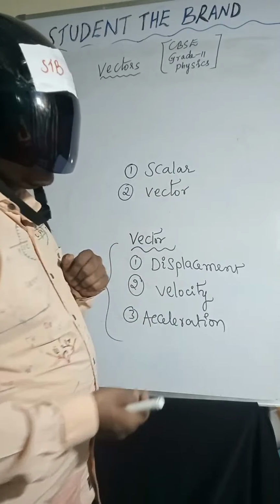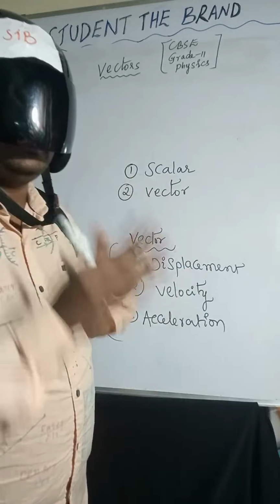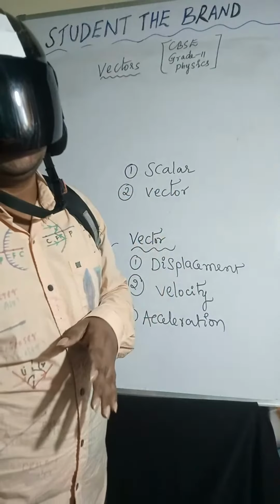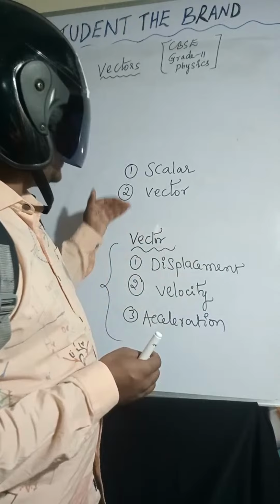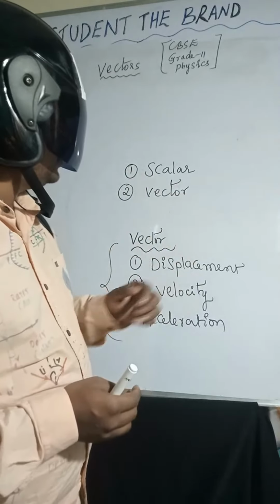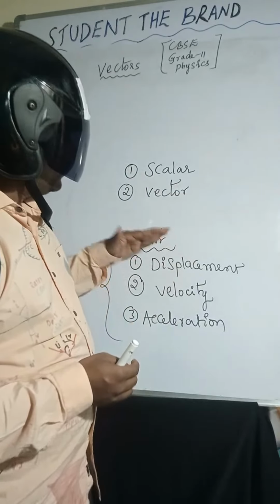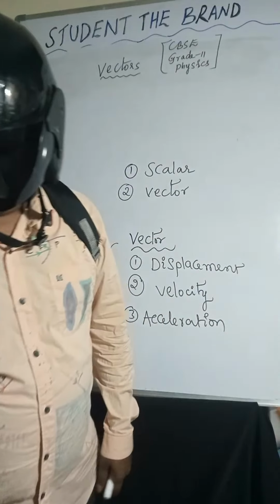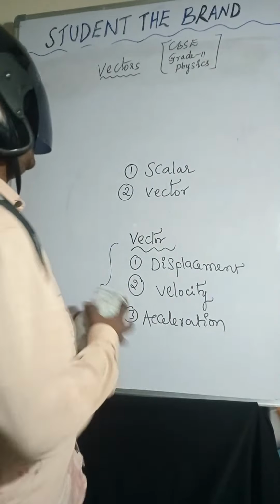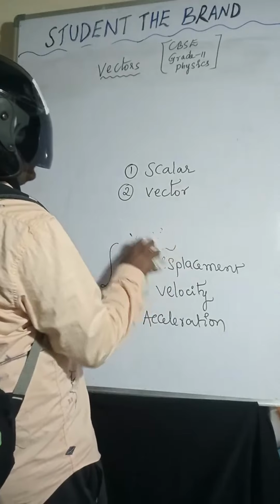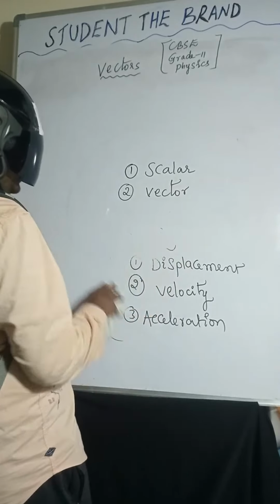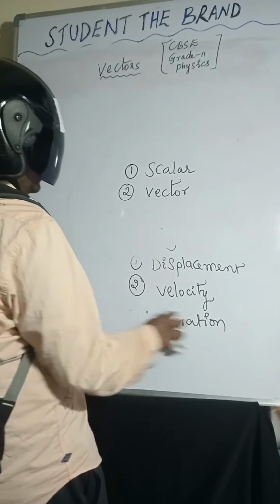Coming to vector, the physical quantity which has both magnitude and direction is called vector quantity. Examples: displacement, velocity and acceleration. I hope it is very clear. Now we will discuss types of vectors.